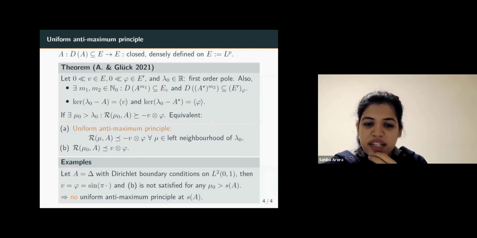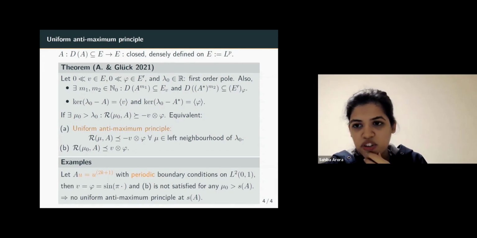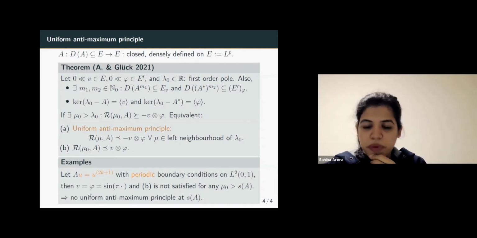And now finally coming to my last example, which is what I promised you in my first slide: the periodic boundary conditions for the odd order, the third order operator, for which we can prove the maximum and anti-maximum principle. I will show you how we can prove it, and this is how I'll end my talk.